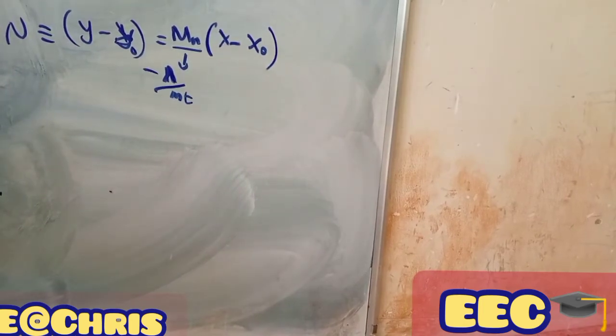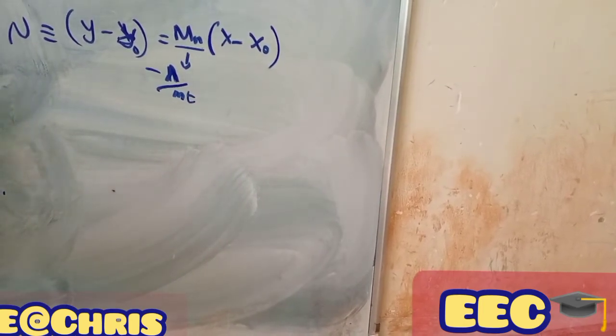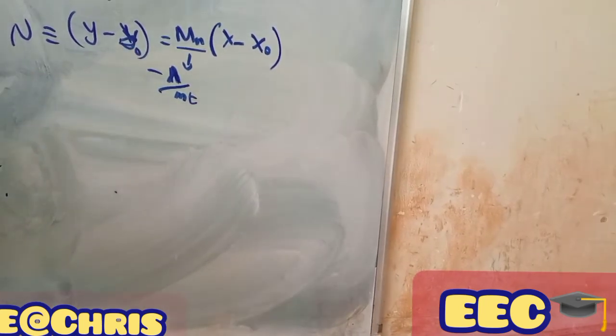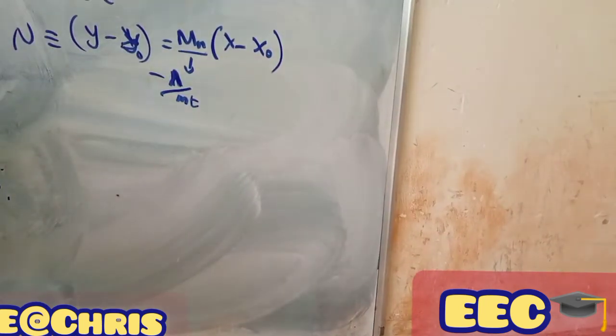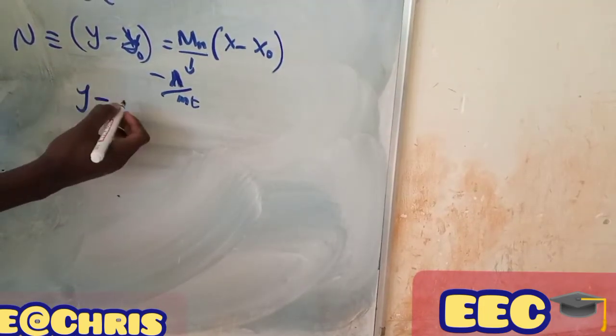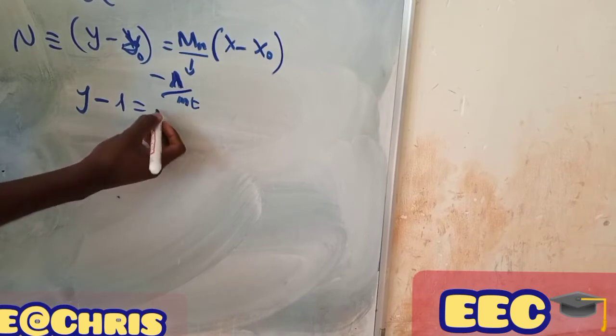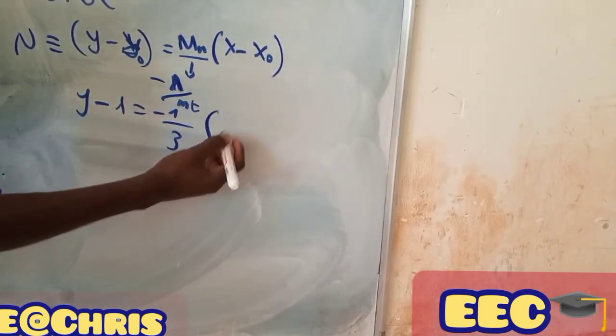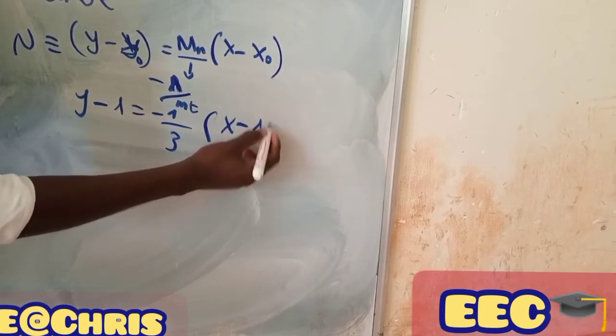Our y0 is equal to 1, and our x0 is equal to 1, and then we have y minus 1, which is equal to minus 1 over 3. This is the value of mt, then times x minus 1 also.